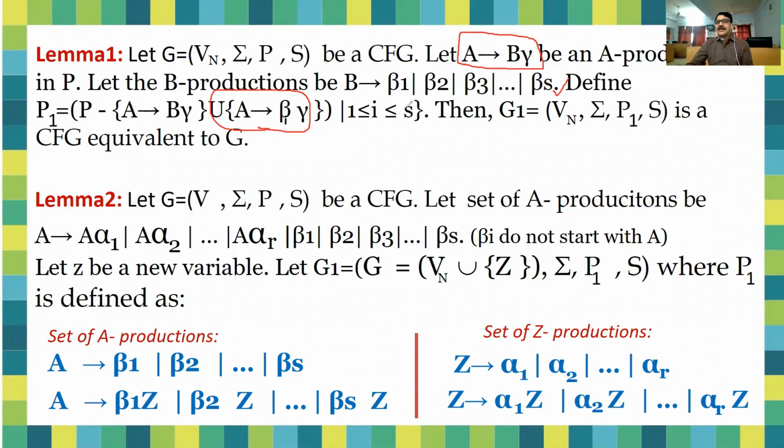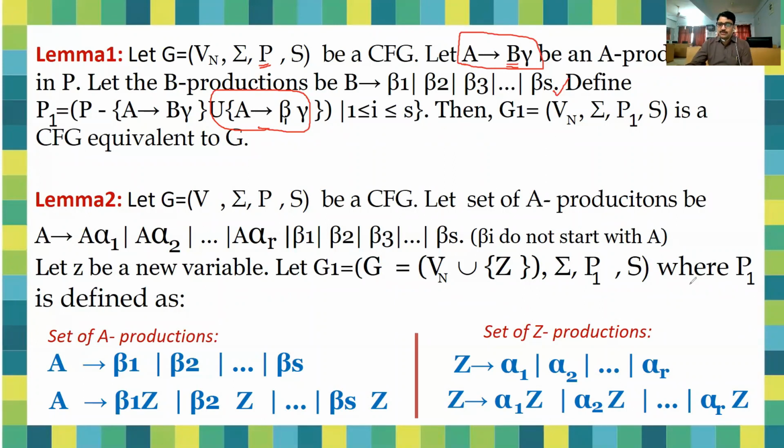So it means that simply, suppose A to B gamma is any production in P, then after applying lemma 1, we can substitute the values of B, or the production of B here. Then we will find another production rules, right? This is simply lemma 1.